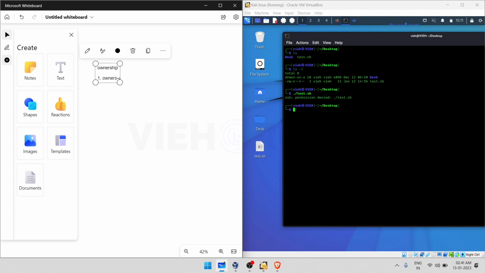The second is the group. A group is a set of multiple users. The super user creates it, and every member in a group has the same access permission associated with the file.